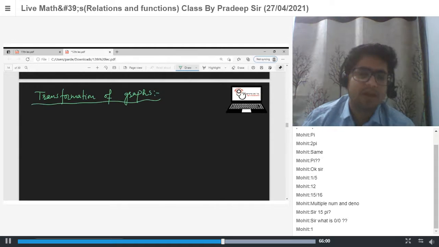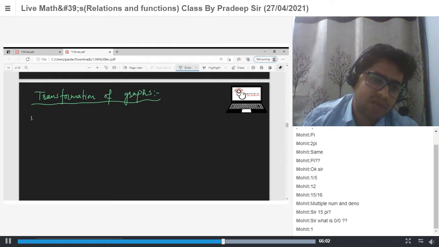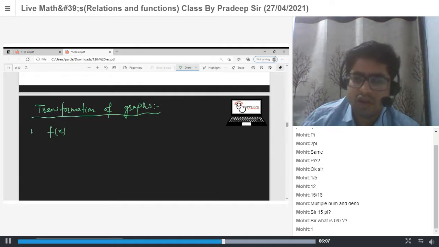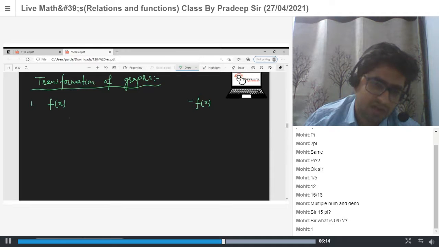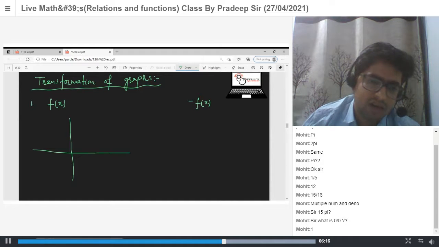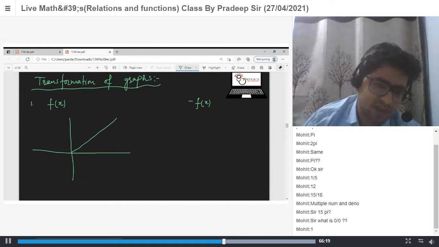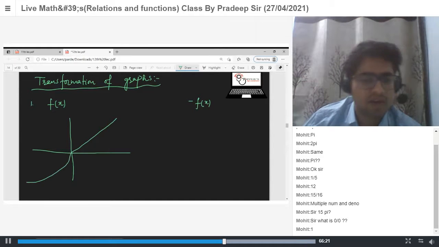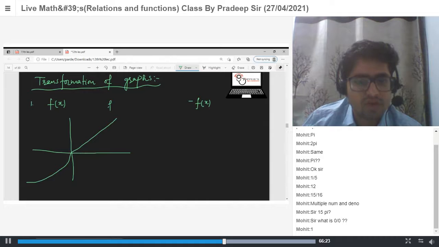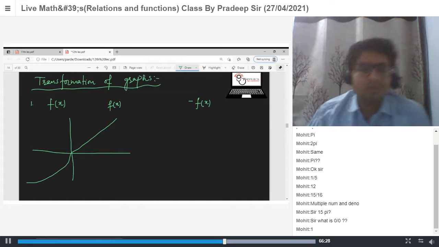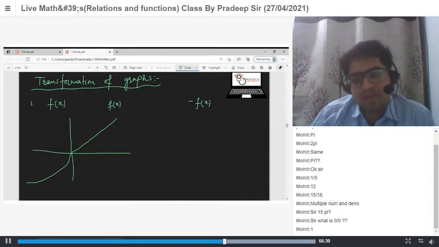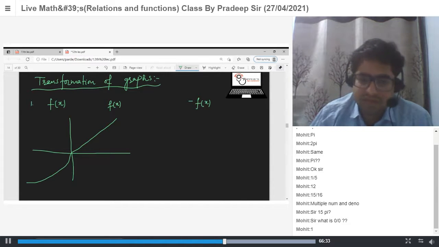Okay, let's say we know the graph for a function f(x). Let's say we have some function f(x) which has this graph. So this is your graph for f(x). Now what will be the graph of minus f(x)? If you know the graph of f(x), then how do you plot the graph of minus f(x)?